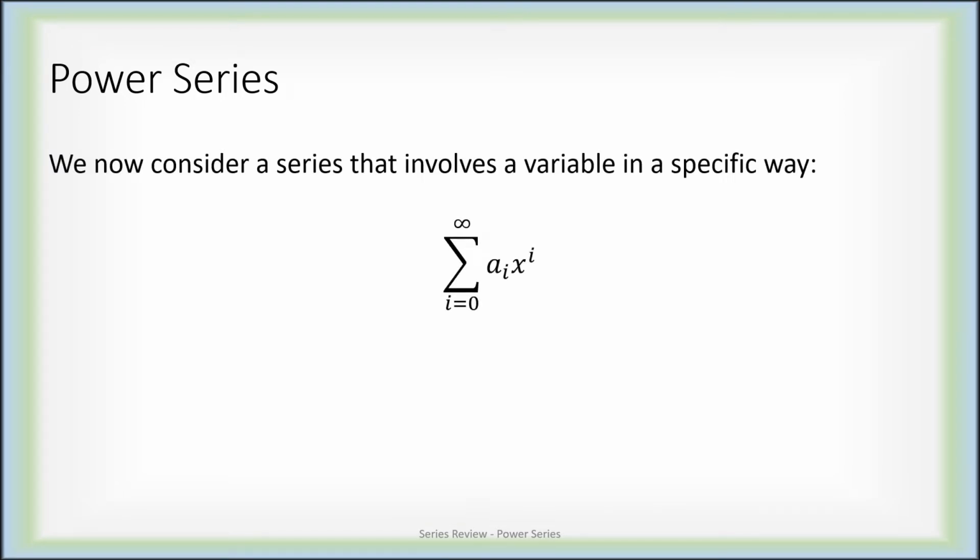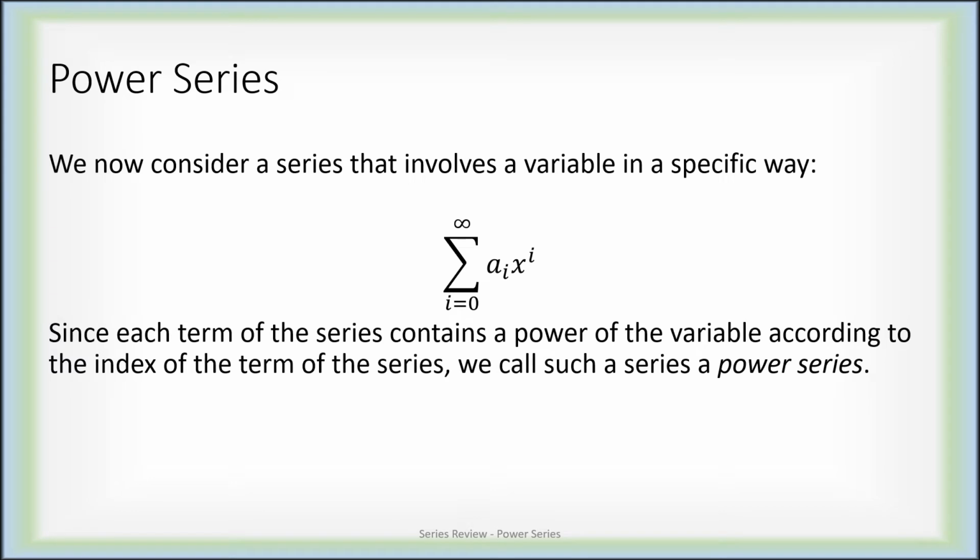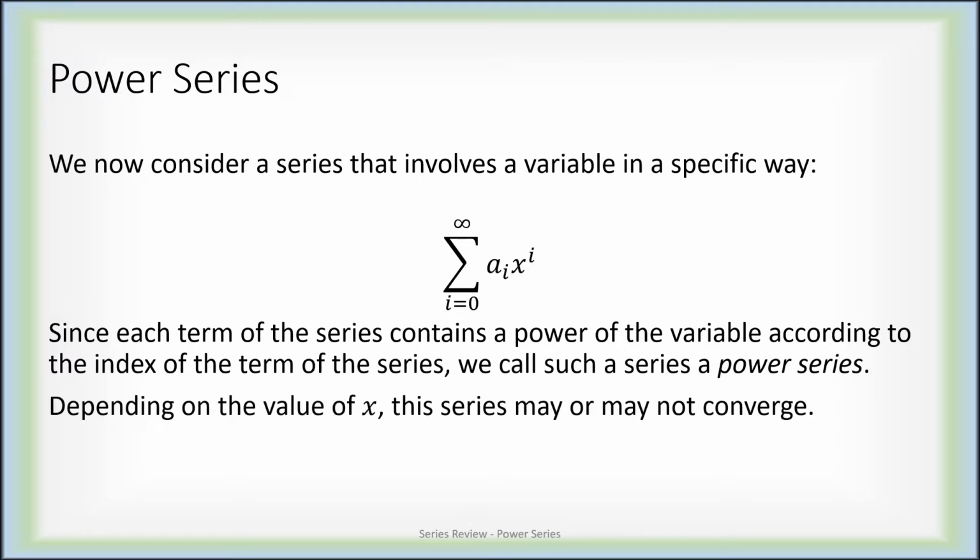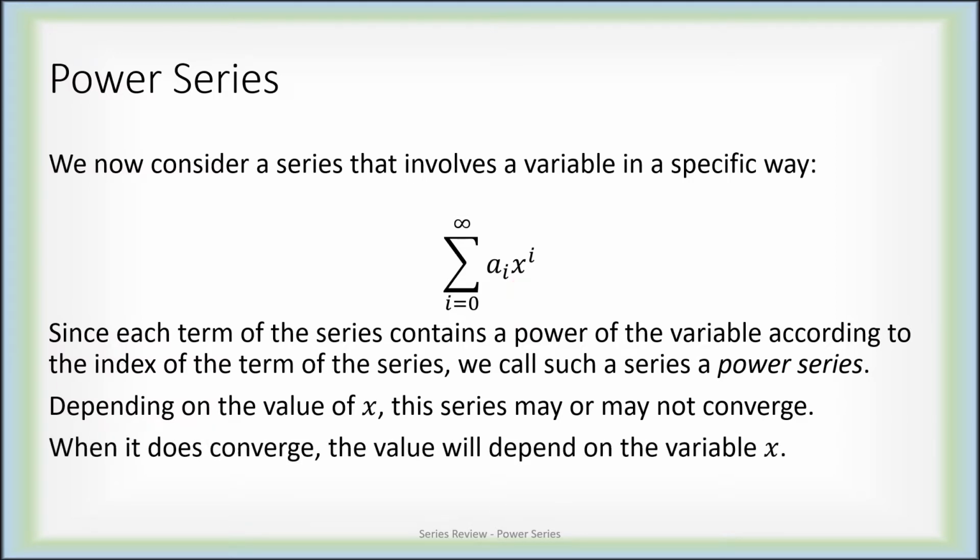If I take the sum, not just of a sequence a_i, but a_i times x to the i power, that's a power series. Each term of the series is given by a sequence a_i, but also a power of a variable x. Depending on the value of x, this series may or may not converge. If I change the value of x, I've changed the value of the terms that I'm summing up, and that might affect things. So when it does converge, the value the series takes will also naturally depend on the value of the variable x.